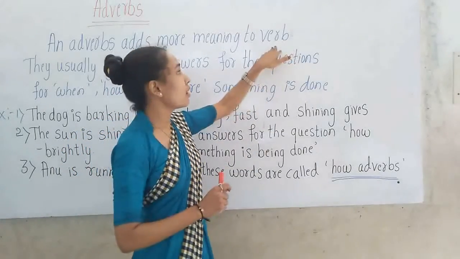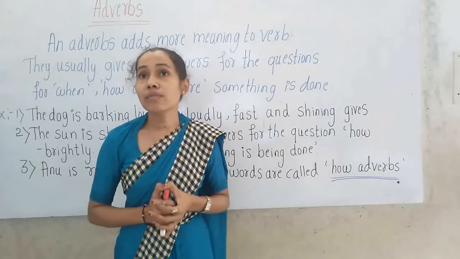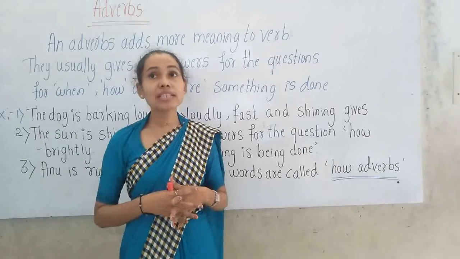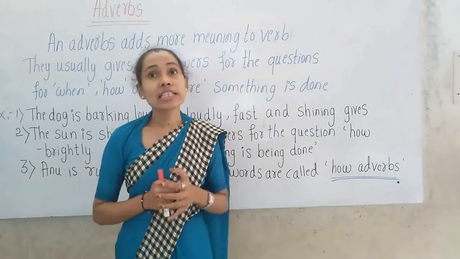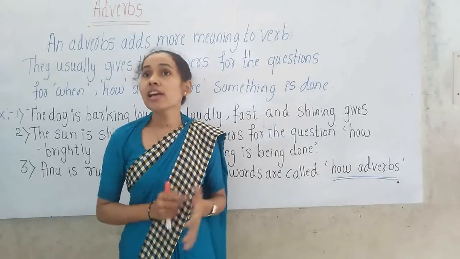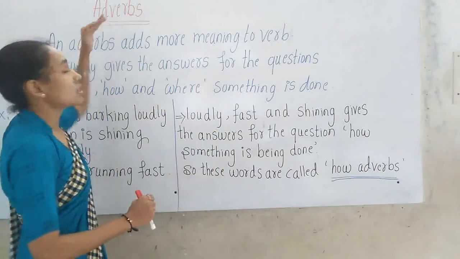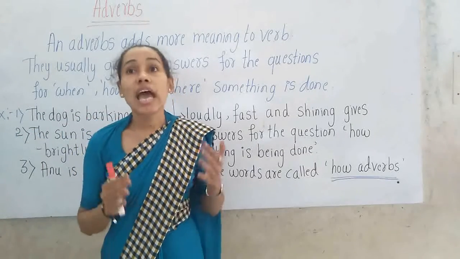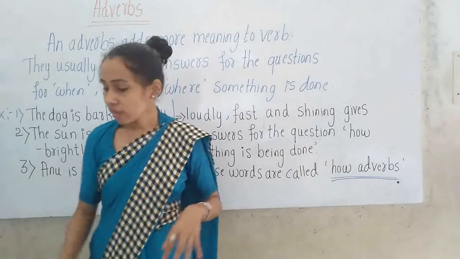What do you mean by verb children? Verb, V-E-R-B, verb. You have learnt in the previous class. Verb means action words. Jumping, running, sleeping, cooking, writing. So these adverbs are adding more meaning to the verbs, the action words.